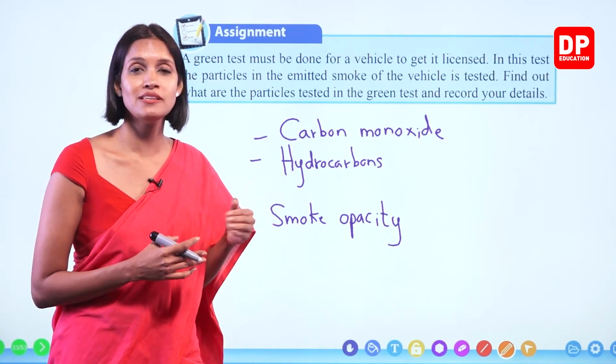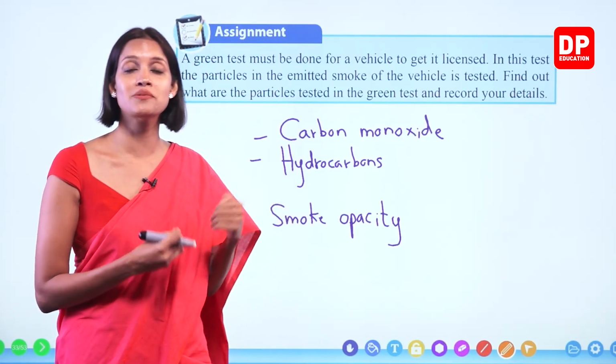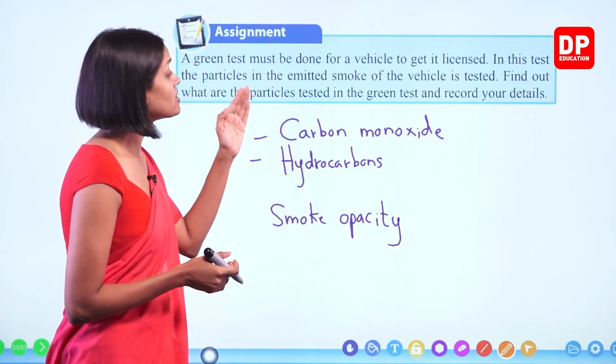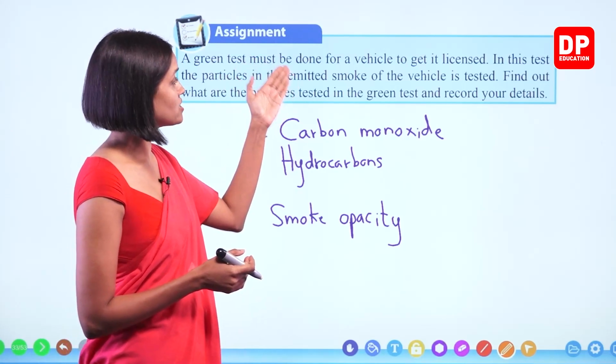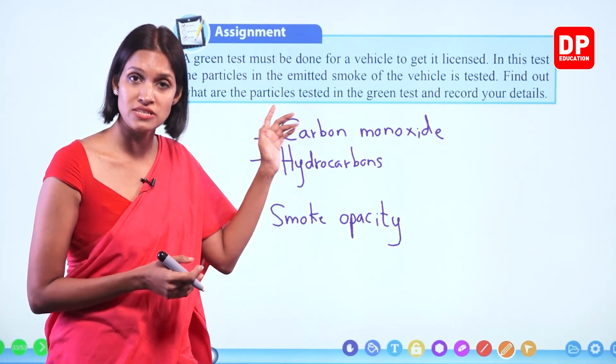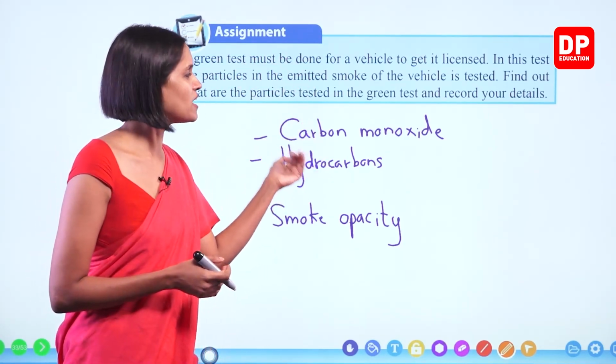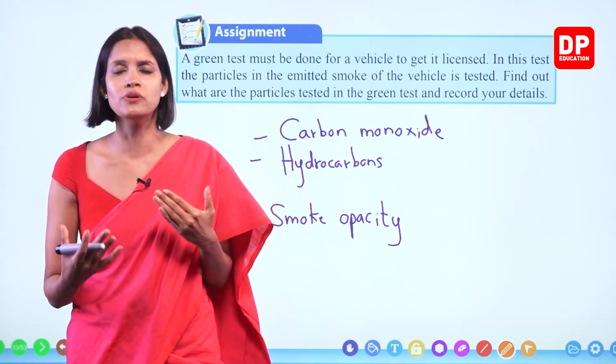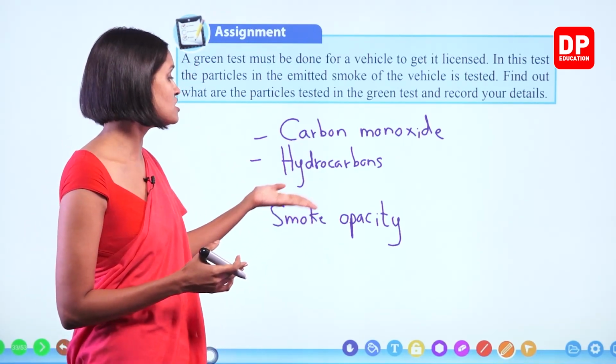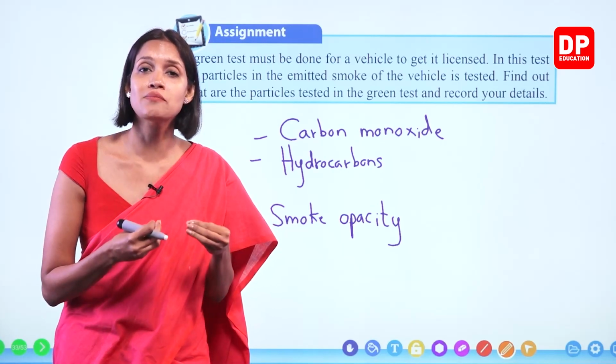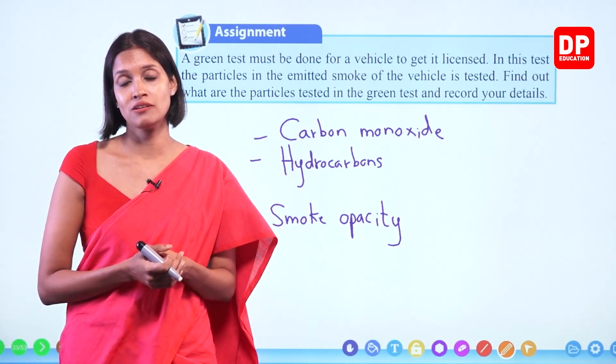Okay, some people, they just don't get this test done properly, right? But it's a very important factor to get your vehicle tested for this green test, so that if there's anything, let's say that if there's a problem in your engine, if you fail the smoke opacity test, sometimes when you tune the engine, right?